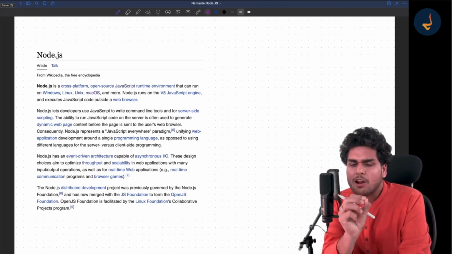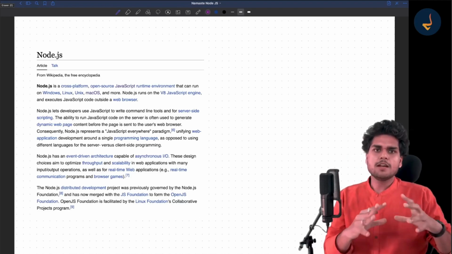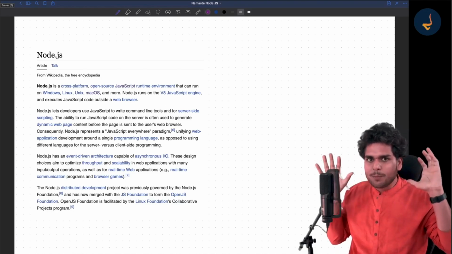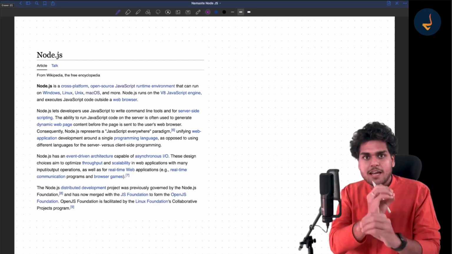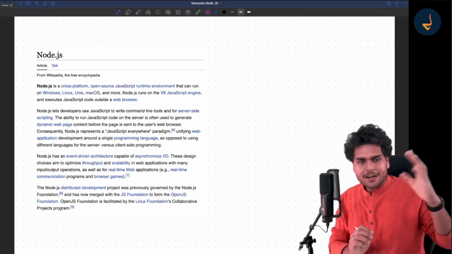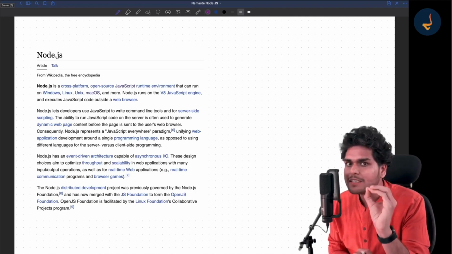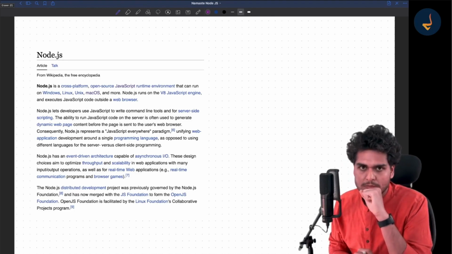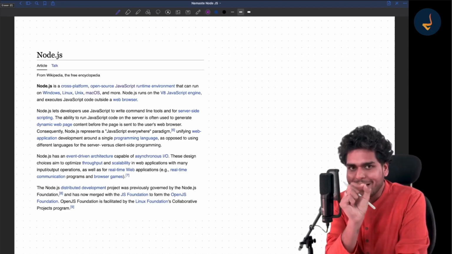So focus a lot, keep taking down notes. This is going to be a lot of theory, little bit of code, a lot of diagrams, a lot of concepts. So keep your ears open, listen to each and every word very carefully, keep taking down notes. If you don't understand it in one go, rewatch the whole episode, but this is a very important episode. Don't skip this episode. It is very important for your fundamental knowledge of Node.js. So let's get started and focus a lot. Listen to each and every word carefully.